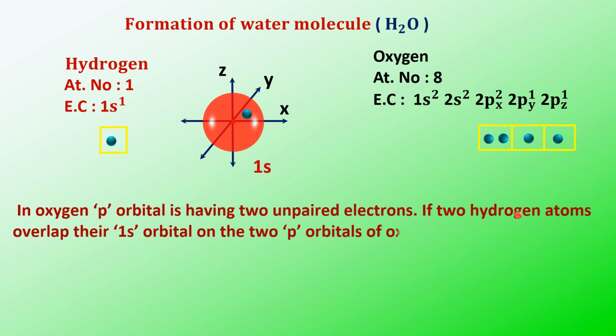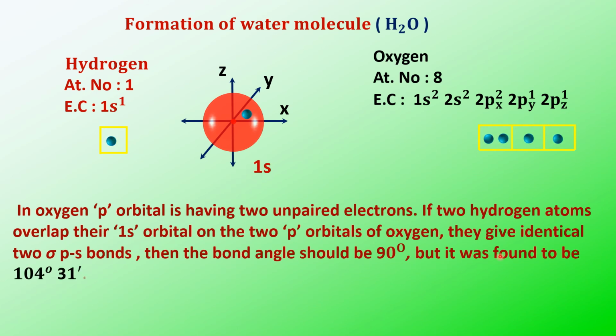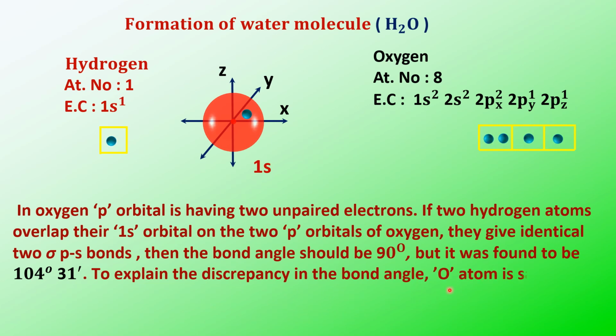Two hydrogen atoms overlap their 1s orbitals with py and pz, giving identical sigma s-p bonds. Because py and pz are perpendicular, the angle should be 90 degrees after overlapping, but it was found to be 104 degrees 31 minutes. To explain this discrepancy in the bond angle, the oxygen atom is said to undergo sp3 hybridization.